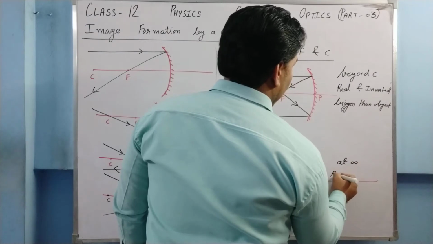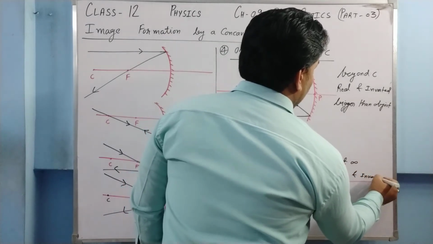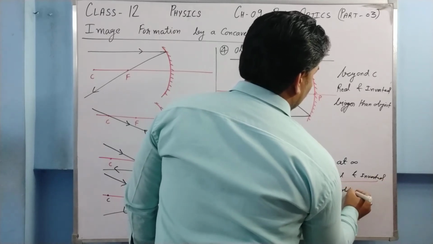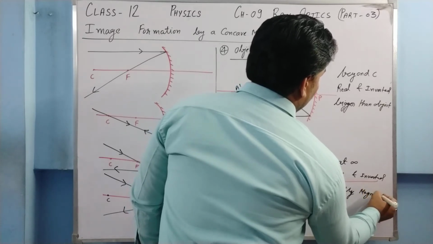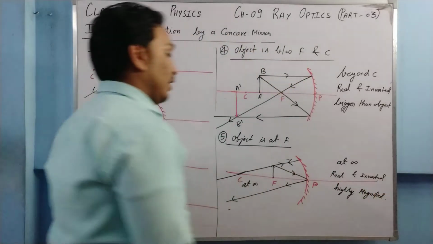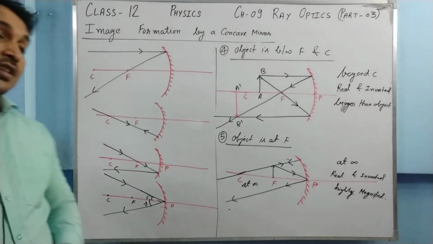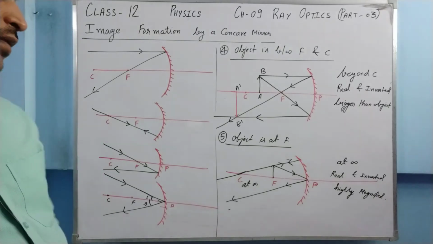The image is real and inverted, and the image is highly magnified. Is it clear? So this is the case where the image is formed at infinity.